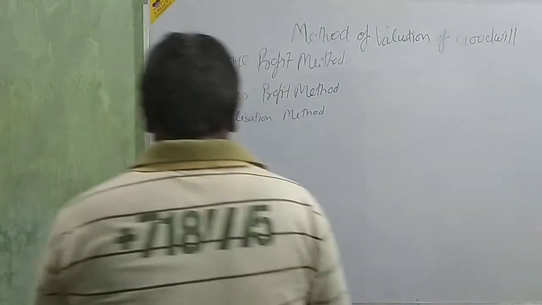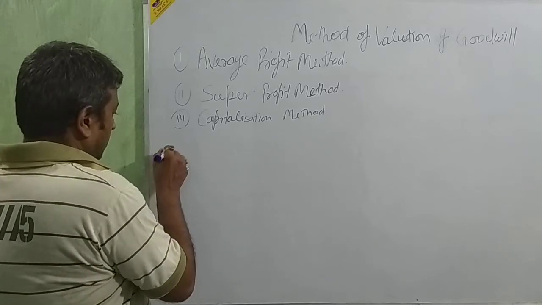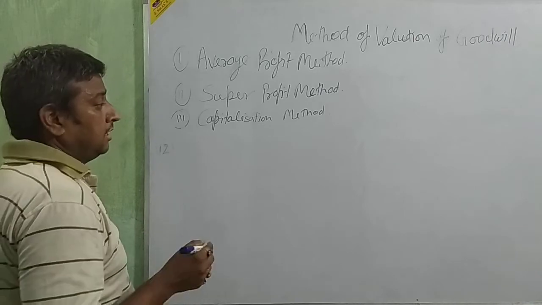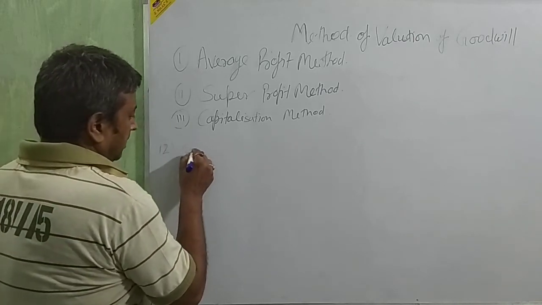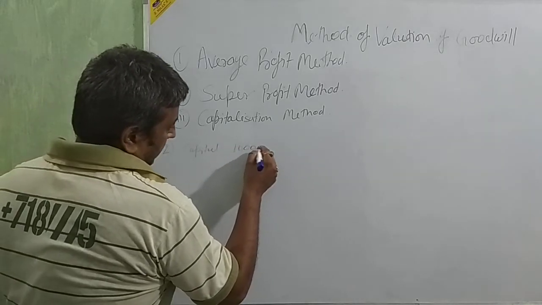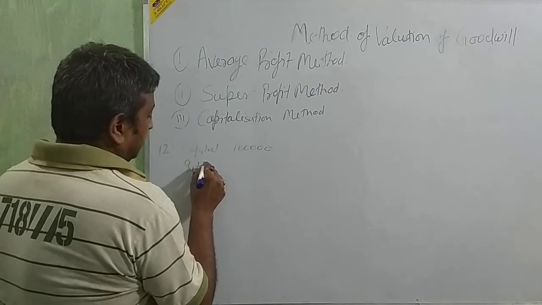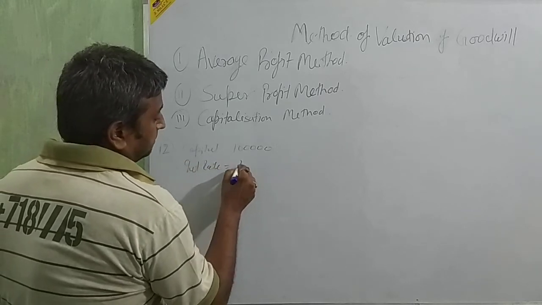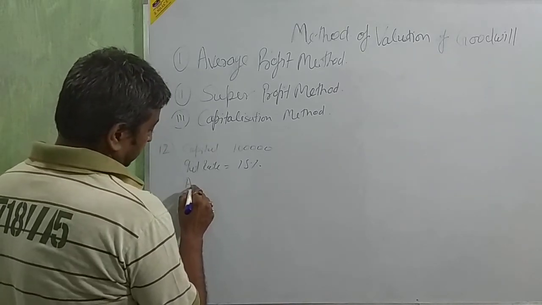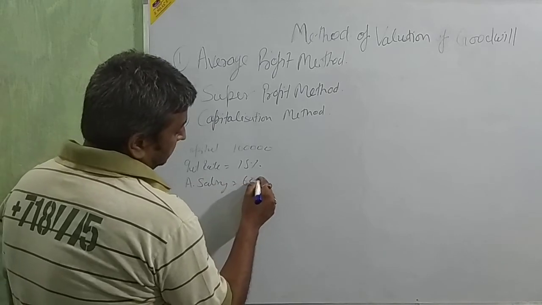Okay, one more question. Question number 12, beta. Okay, start. The capital of a firm of Anuj and Benu is 10 lakh. Capital of the firm is 10 lakh. Okay. The market rate of interest is 15%. Interest rate is 15%. Okay. Annual salary of partners is 60,000. Annual salary partner 60,000. Okay.